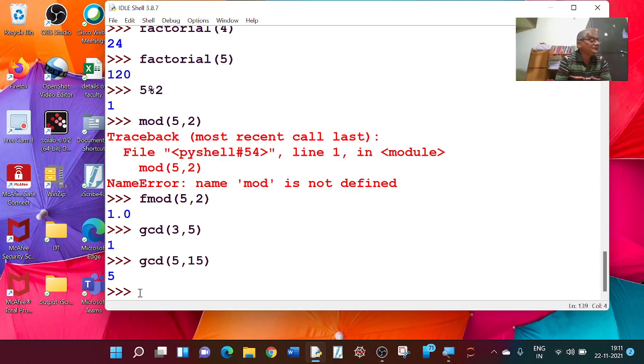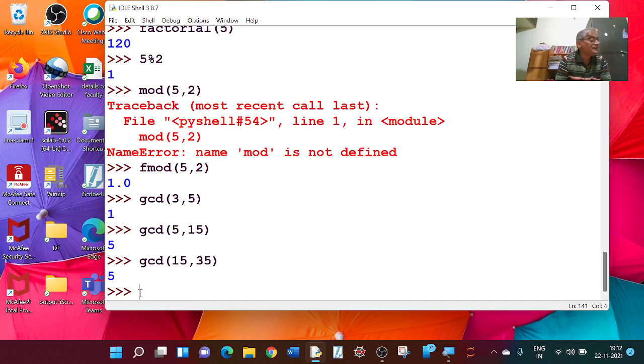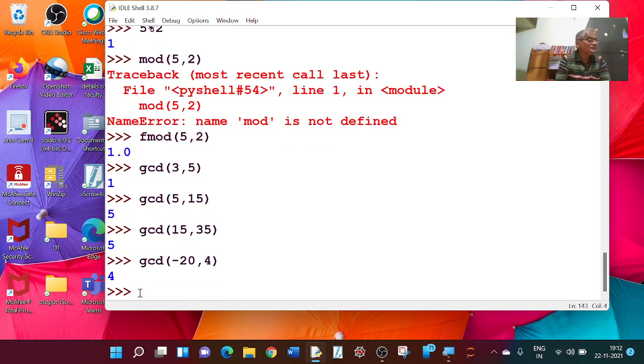And GCD of 15 comma 35, in this case also 5 is the GCD. GCD of minus 20 comma 4 is equal to 4. 4 is the common divisor.